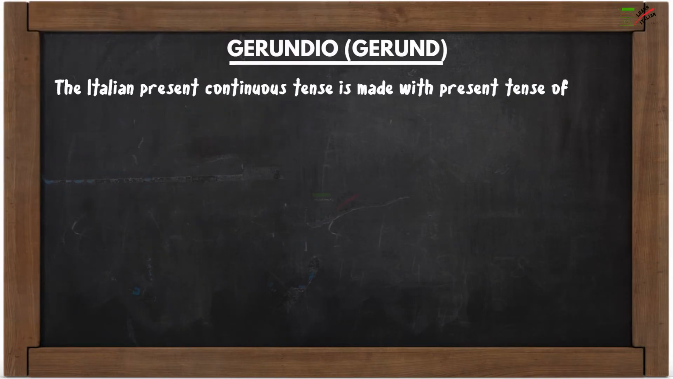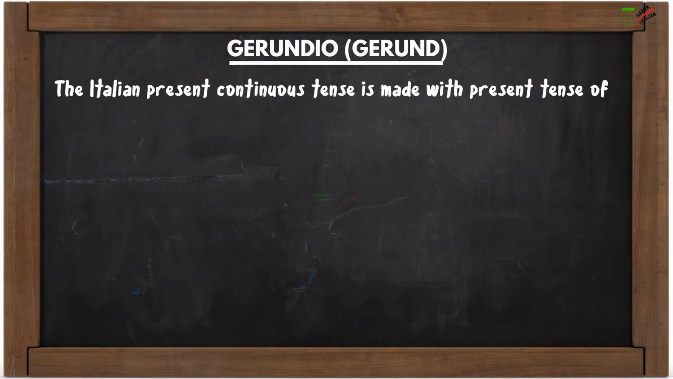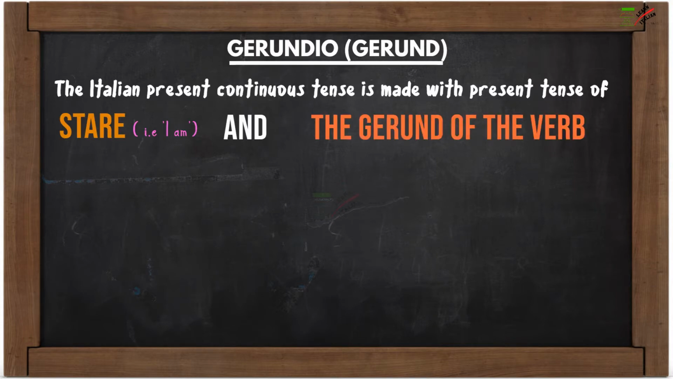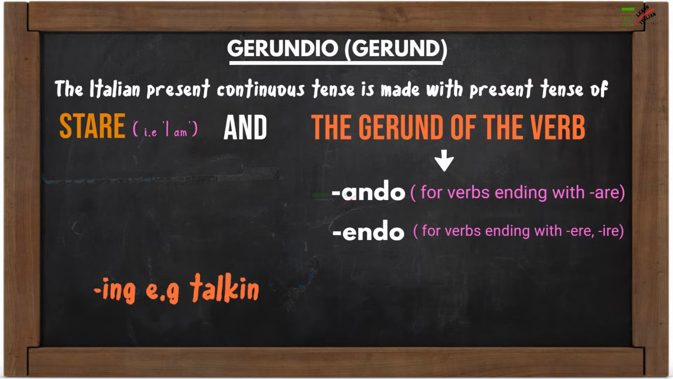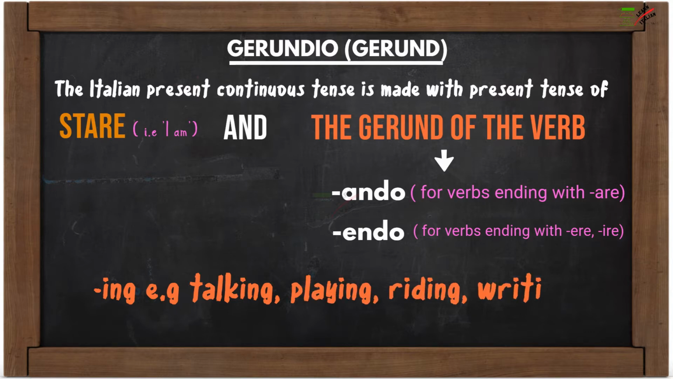The Italian present continuous tense is made with the present tense of stare and the gerund of the verb. The gerund is a verb that ends in ando for verbs ending with are, or endo for verbs ending in ere and ire. It is the same thing as the ing form of the verb in English. For example, talking, playing, riding, writing.